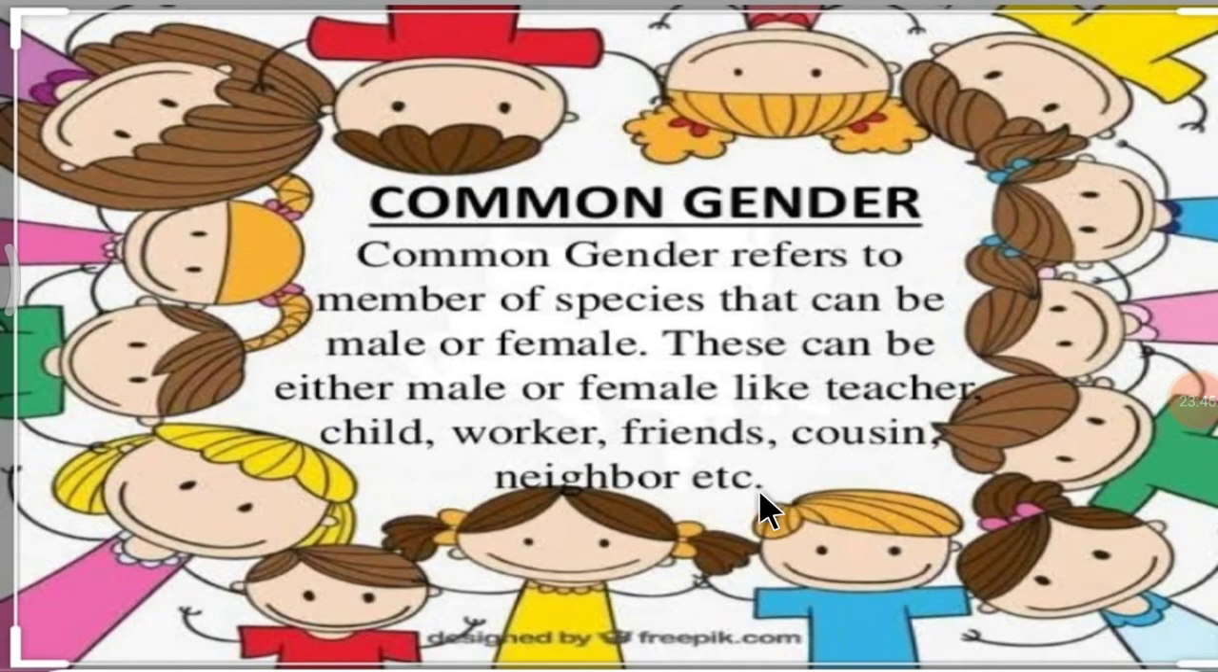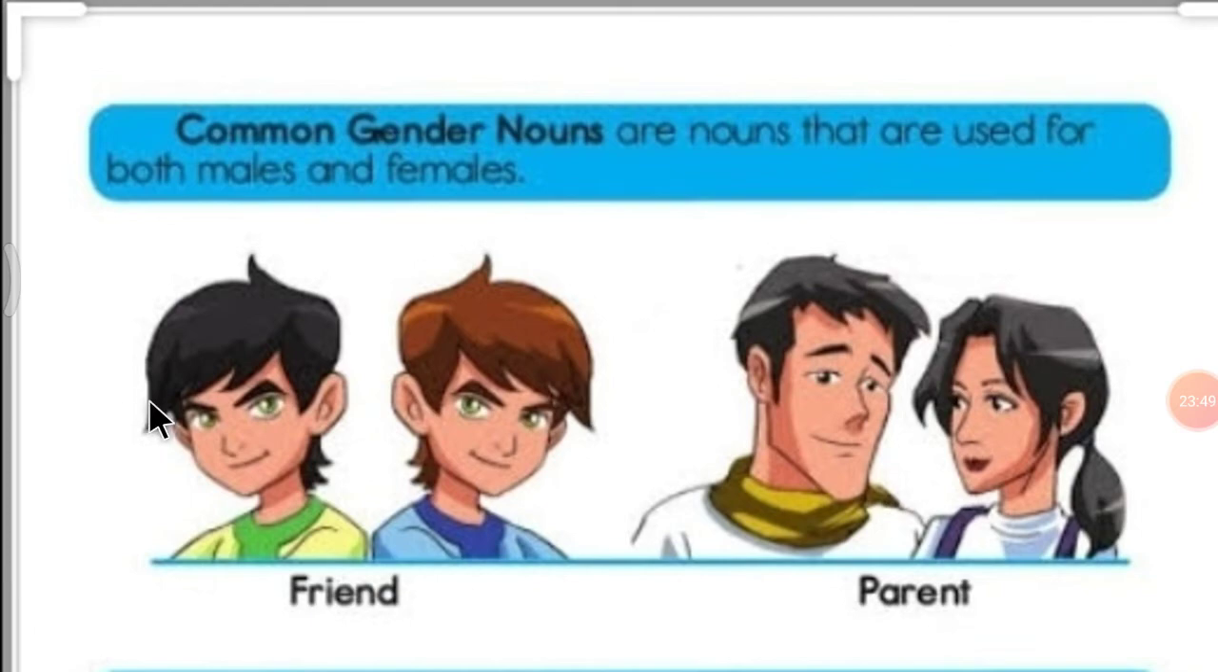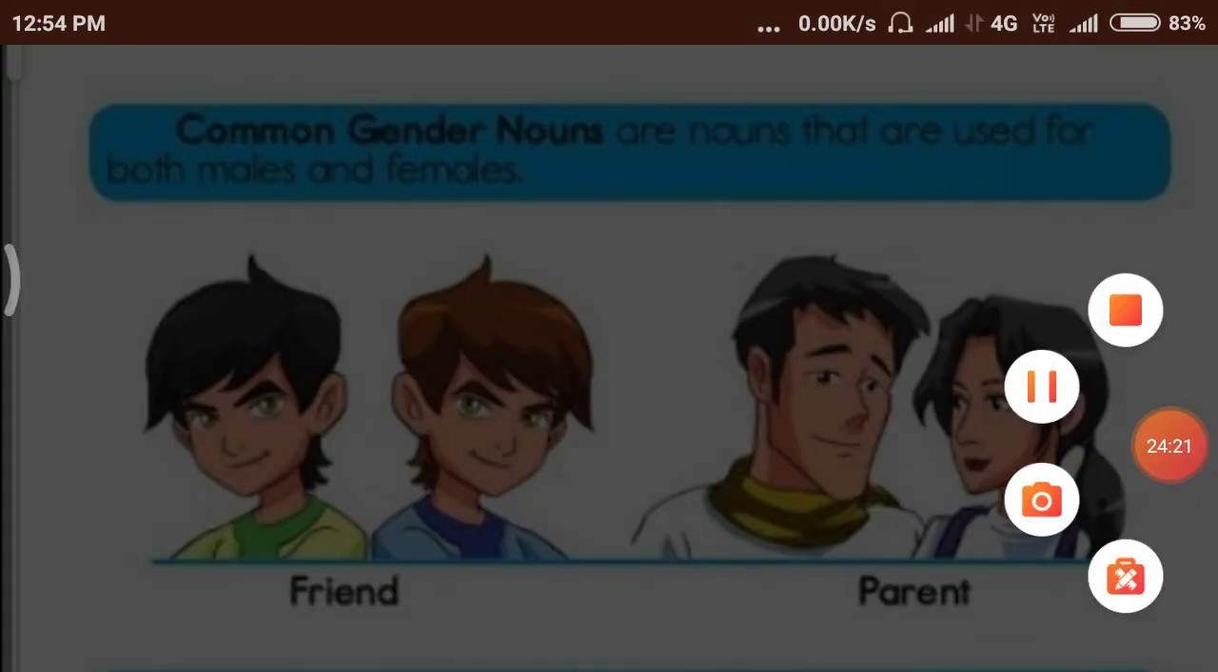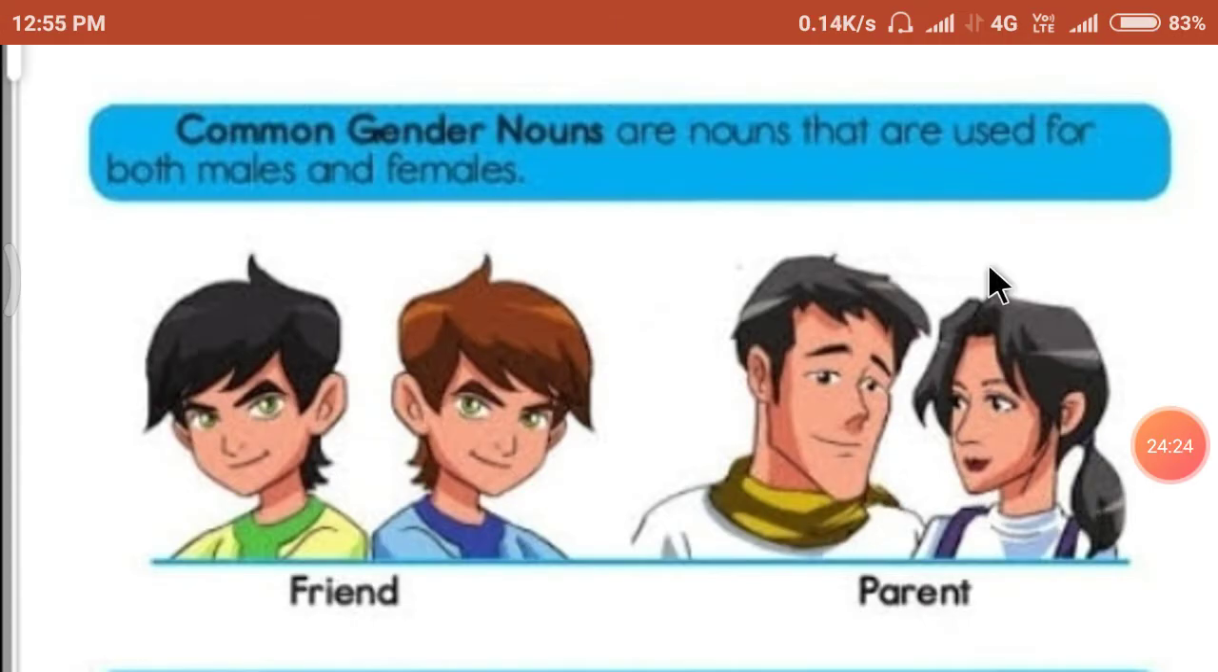Let me show you an example. See here. Common gender nouns are nouns that are used for both males and females. See here, friend. A friend can be a male or a female. Then parent. A parent can be a male or female.